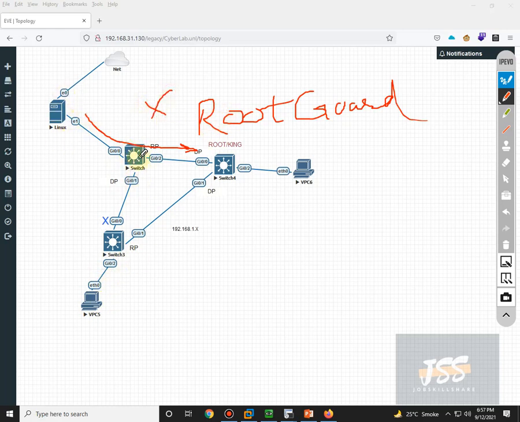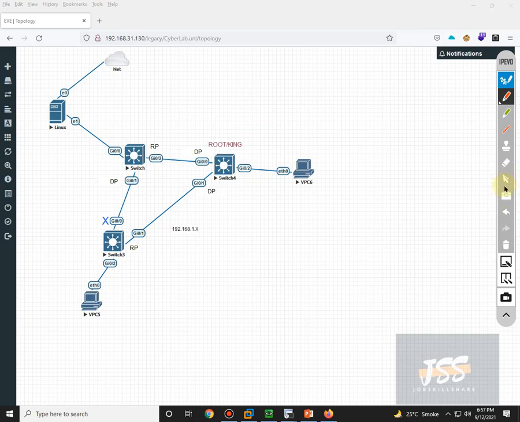Means someone is saying, I want to become the king of this whole topology, but I have enabled root guard on these two ports, even on this one. By enabling this command, this switch is telling all other switches that you cannot become the root because I've already configured it as such. So you are not allowed. Let's do it very quickly.